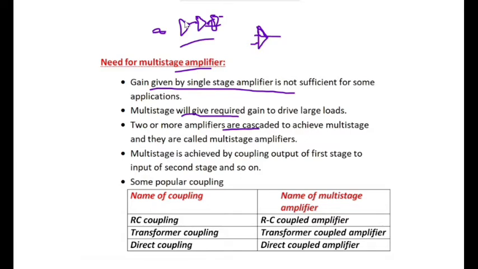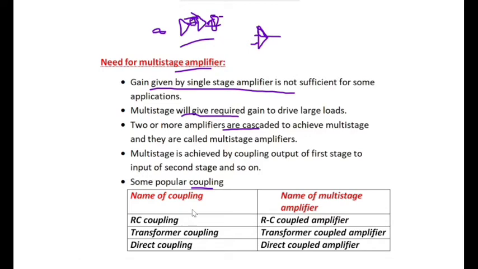Keeping this in mind, we are introducing a special concept called coupling. We will discuss it later. So we are introducing a coupling device in the middle of two stages, and the output of one stage will be passed to the other stage through this coupling device.